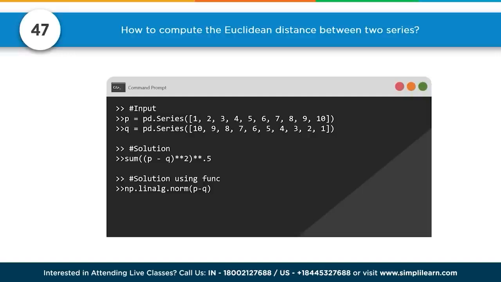So we have np.linalg.norm. That's how we're going to compute our Euclidean distance. P minus Q. Very elegant and very straightforward and easy to compute.